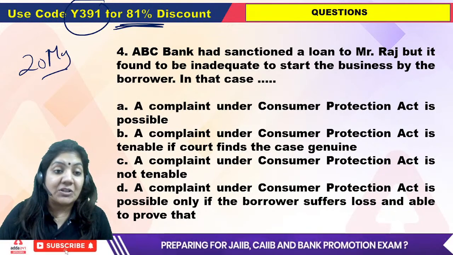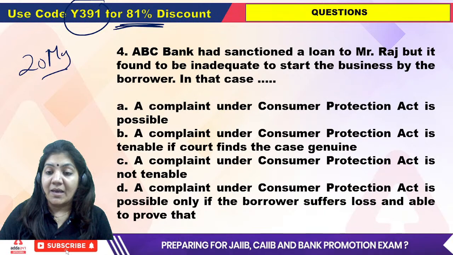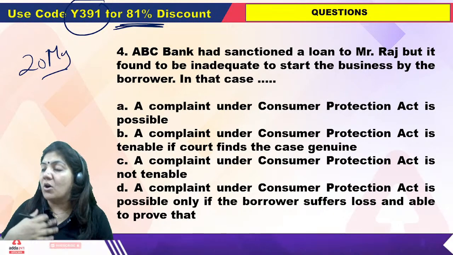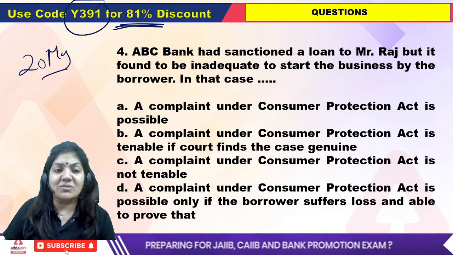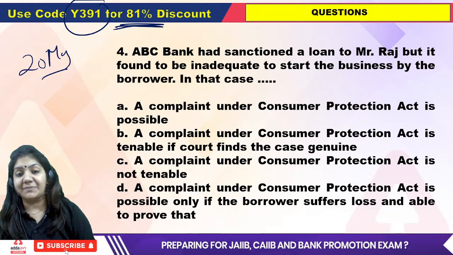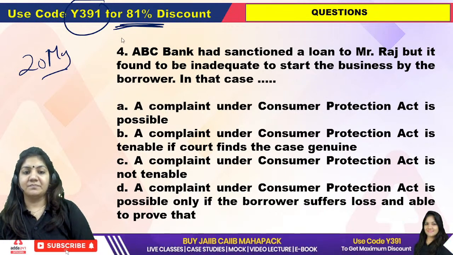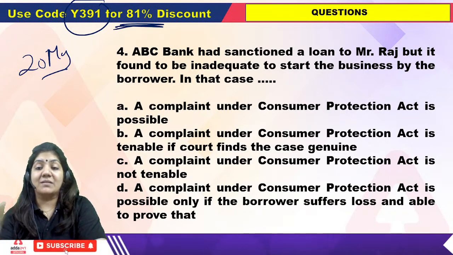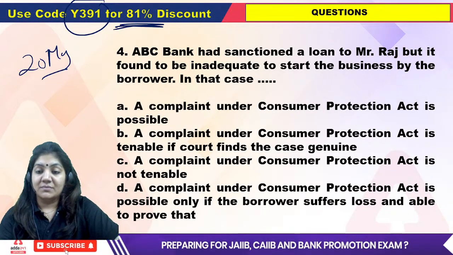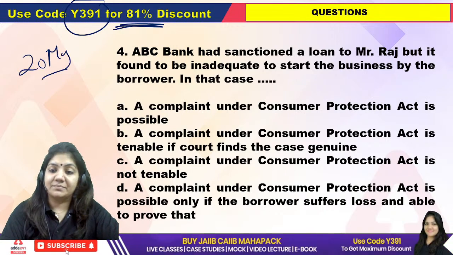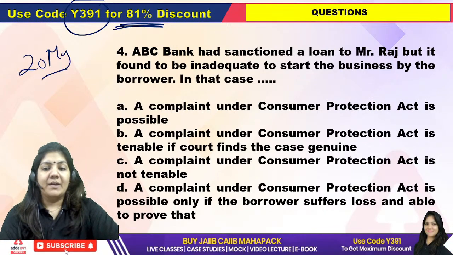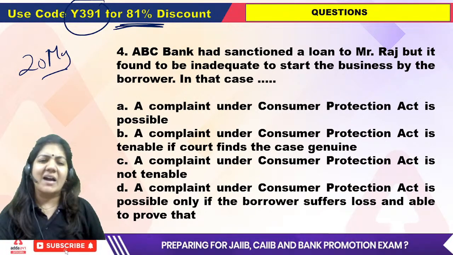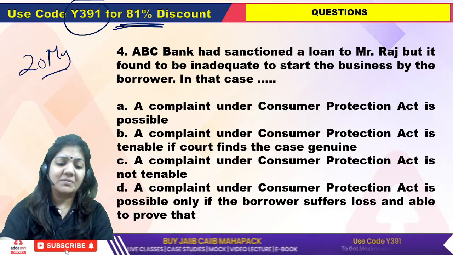So tell me the exact answer of the fourth one, class. The bank had sanctioned the money, but the borrower is saying that that much amount is not sufficient. So what will be the exact answer? This is a very, very easy one. The bank had already done its work. Now what will be the consequence? Many of you will think that these questions are very hard, but these are very, very easy questions.